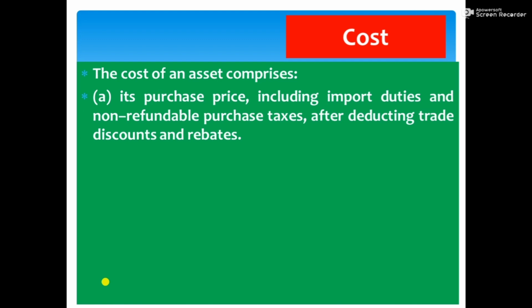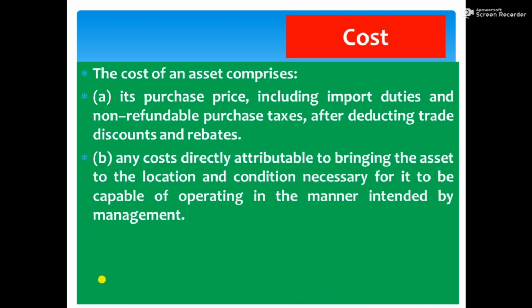And also any direct cost attributable to bringing the asset to the location and condition necessary for it to be capable of operating in the manner intended by the management. What is the intention of the management?